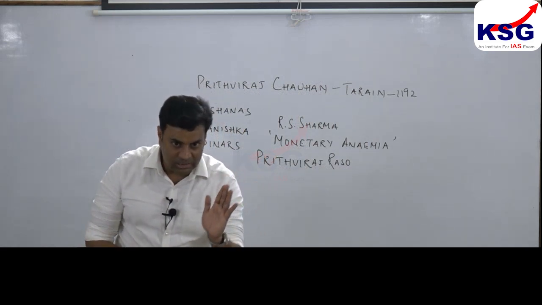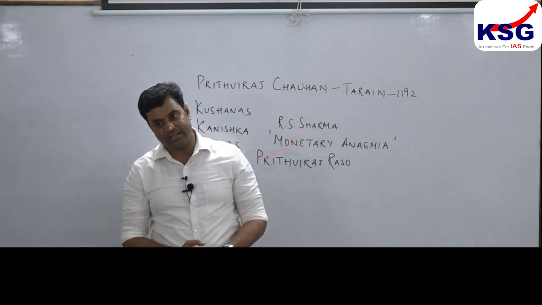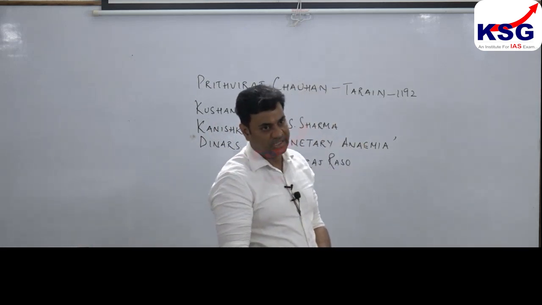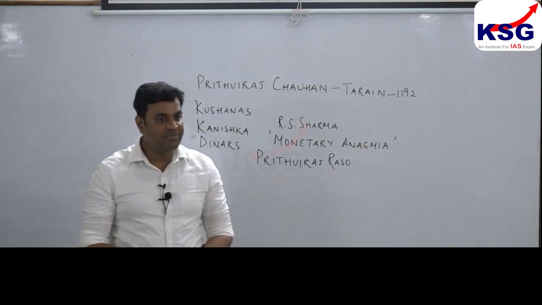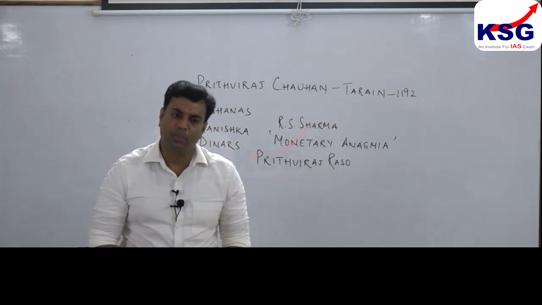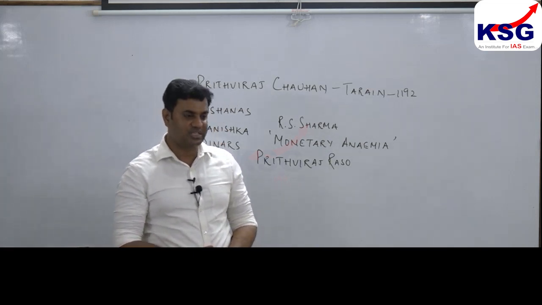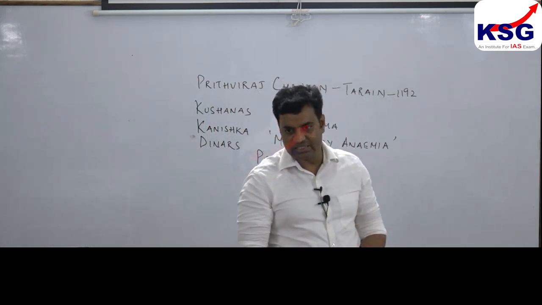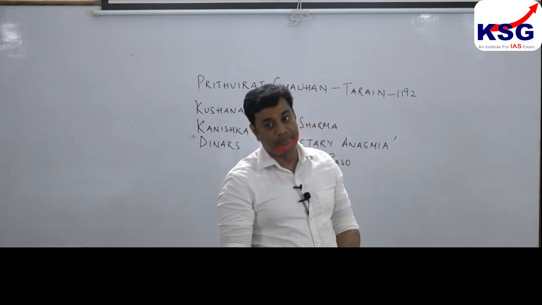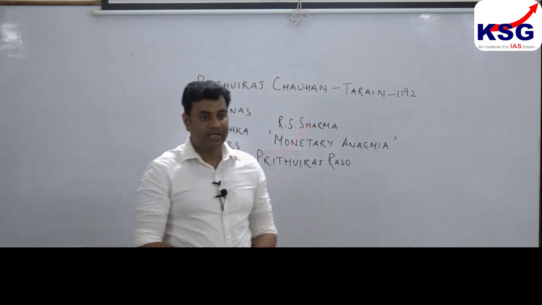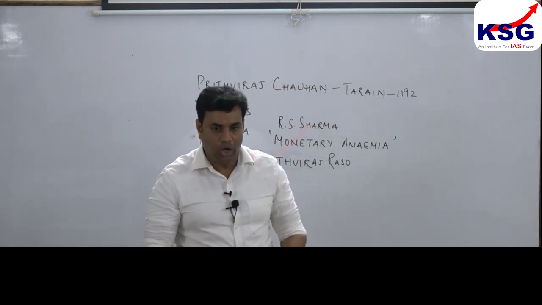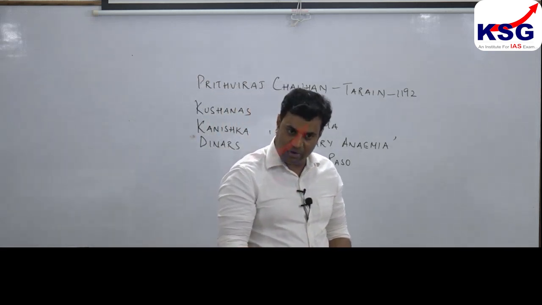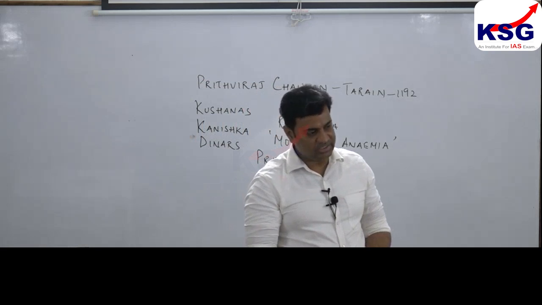This was another important source, that is numismatics or coins. Now we'll move on to another important dimension of sources, that is related to surviving monuments from ancient India. The most important monuments being religious monuments like stupas, followed by temples, largely in the southern part of India. We'll look into the importance of those monuments to understand historical developments in ancient India, and how far those monuments can also be used to corroborate other information available for ancient Indian history.